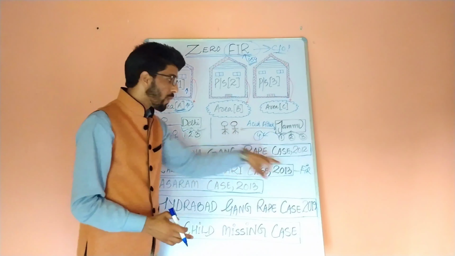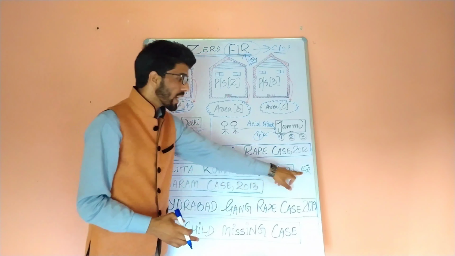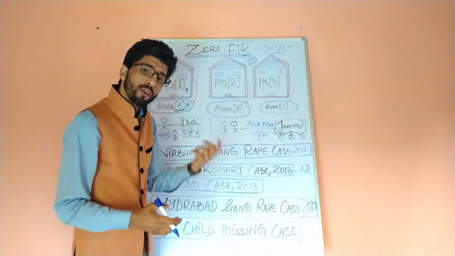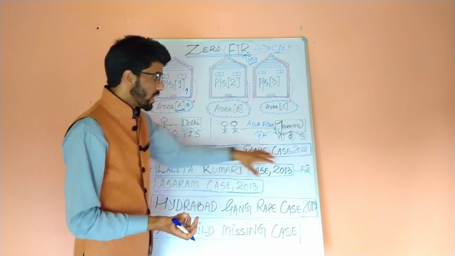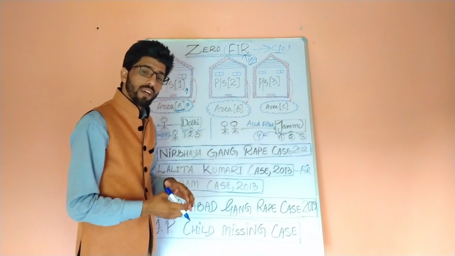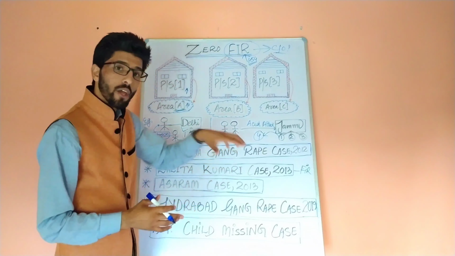The police is bound to register an FIR. They cannot take the plea that they do not have jurisdiction. वो ये plea नहीं ले सकते that we do not have jurisdiction. And if police refuse to lodge an FIR, then action will be taken against that erring officer.